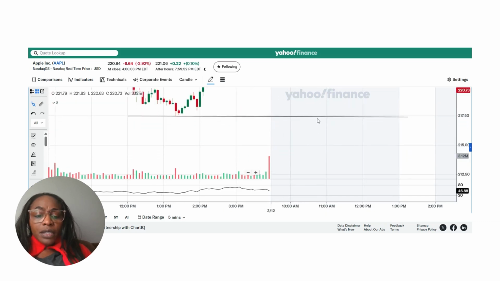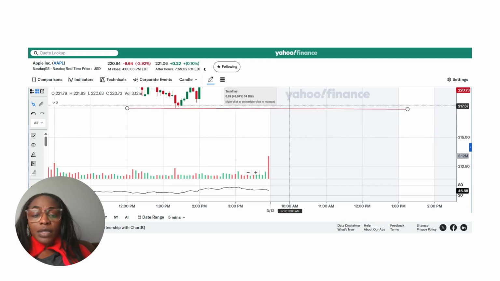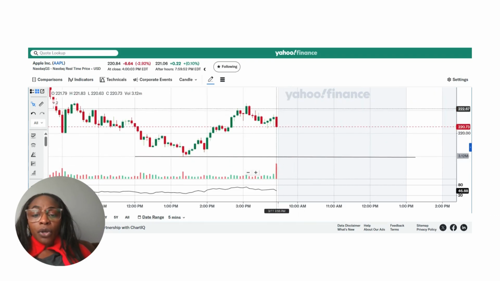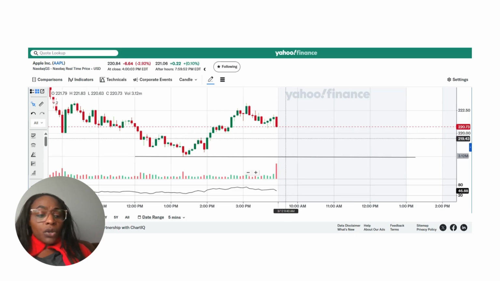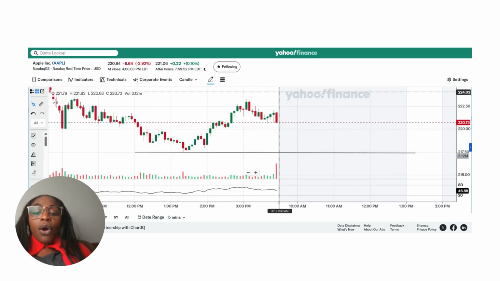Reject the 217 level, then we have the 214 level. Anything less than that, we could see 212 to 210 level. So those are the levels that I am working on. 221 level bounce all the way to 219, back to 217 and all the way to 214, probably 210 level, guys. Now upper level, like I always say, 223, probably up to 225.